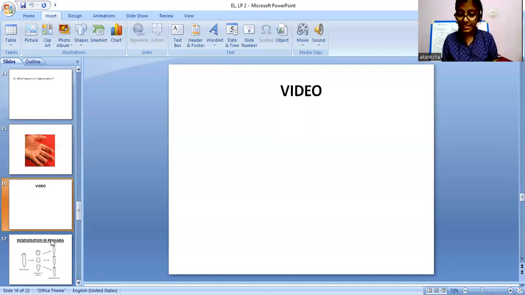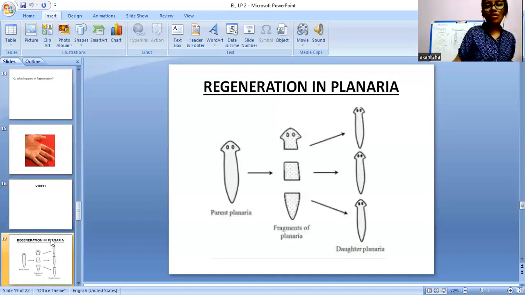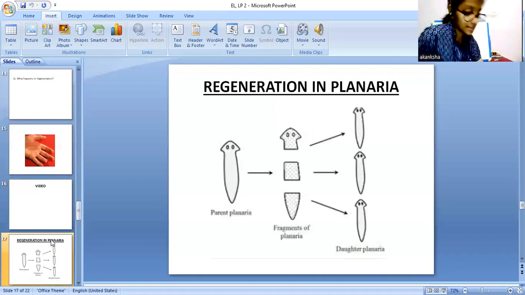So yes, this is a diagrammatic explanation of what actually happens in regeneration. Here you have to see on the board what actually happens. Like a planaria is there. If this is a planaria, this is the parent planaria, right? If we divide it into 1, 2, and 3 parts, what will we get?